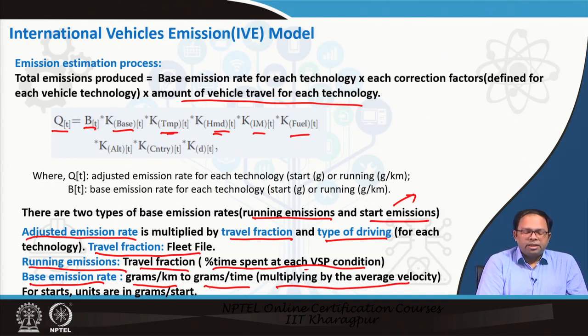And for vehicle starts, that means for the start emissions, we just use units of grams per start. Based on that, we measure how much the vehicle was operated in a particular way, in grams per time, and also for the number of starts, grams per start. So in total we get the total amount of emission coming out from different vehicle types.